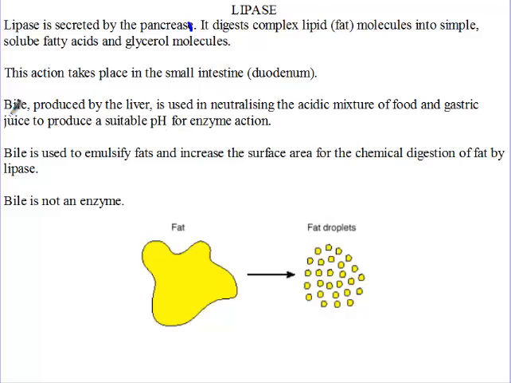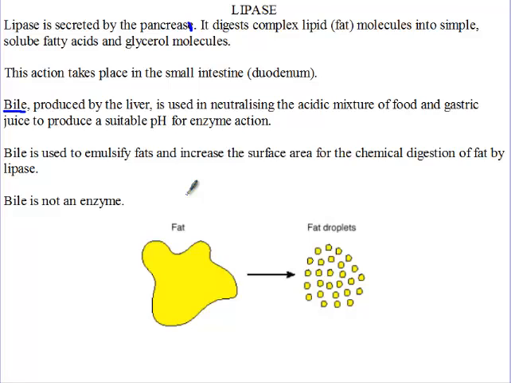Now there's this fluid that is secreted by the liver, which we call the bile. Bile is stored by the gallbladder. Now it is used to neutralize the acidic mixture of food and gastric juice to produce a suitable pH for the enzyme action.